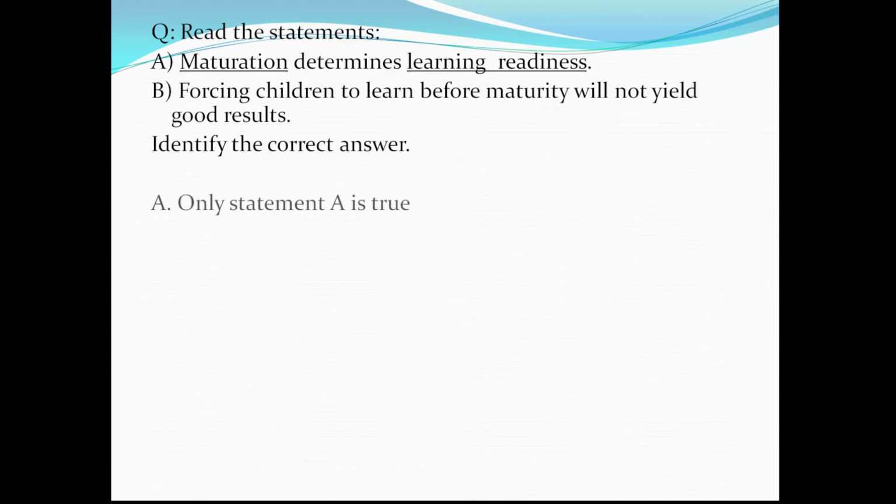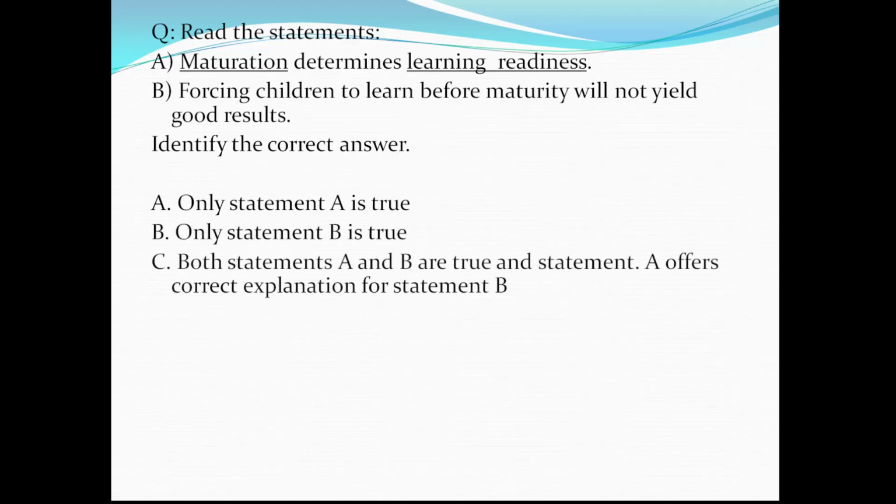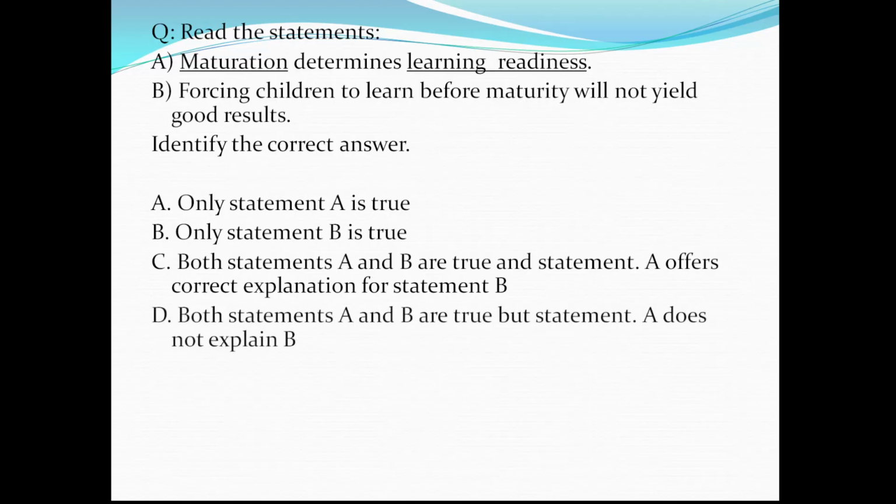Among the two statements given, that is, maturation determines learning readiness and forcing children to learn before maturity will not yield good results, the options are: only statement A is true, only statement B is true, both statements A and B are true and statement A offers a complete explanation for statement B, and the next option is both statements A and B are true, but statement A does not explain statement B. Now take a few seconds and understand.